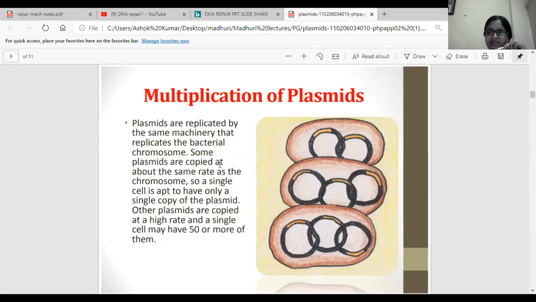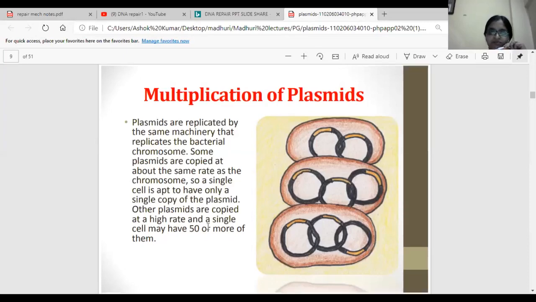It doesn't mean it is dependent on the bacterial chromosome, but it divides whenever the main chromosome is dividing. That is the reason a few cells will have only a single plasmid. Coming to the other type of cells, where plasmids replicate at a faster rate and generate more copies, for example around 50 or more copies of plasmids.